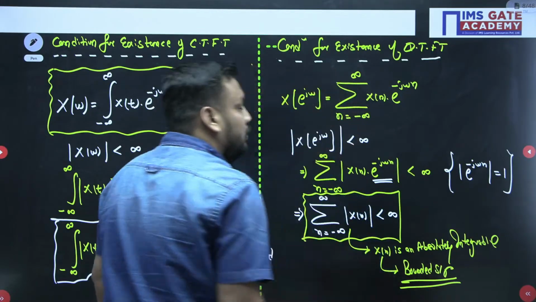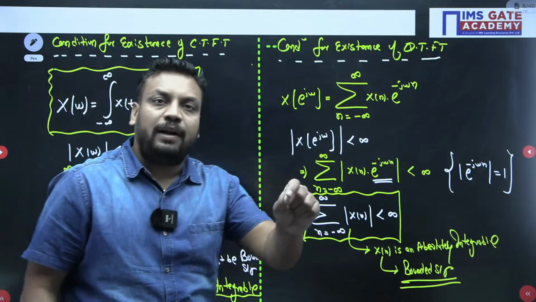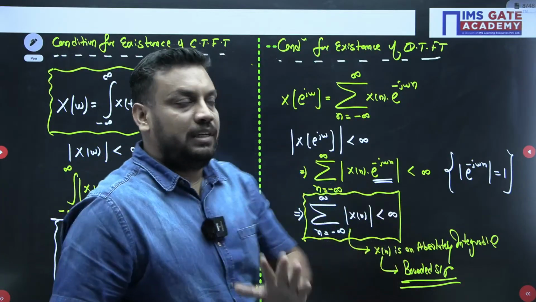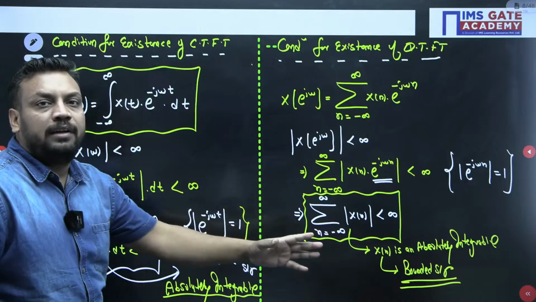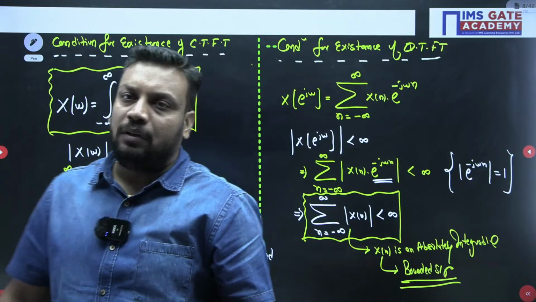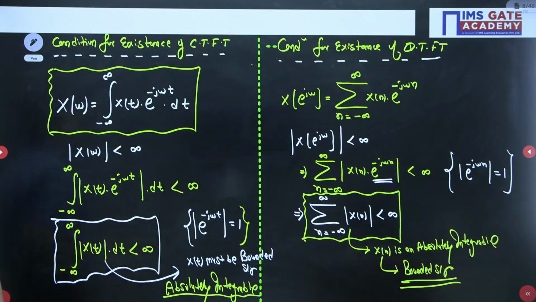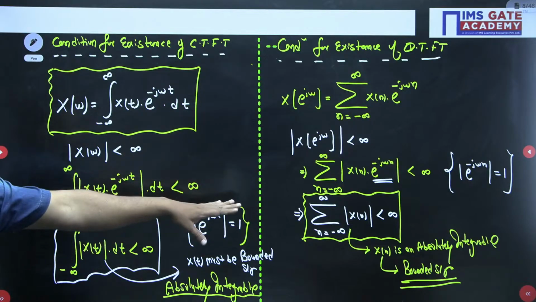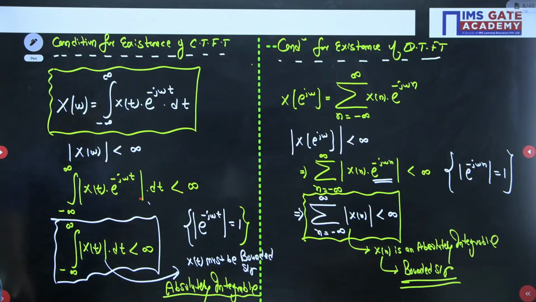So students, in general we can say that we cannot find the Fourier transform of an unbounded signal. Whether I talk about CTFT or DTFT, we cannot find the Fourier transform of unbounded signals. We can only find the Fourier transform for bounded types of signals, whether we talk about continuous time or discrete time. So I think you guys are complete with this slide.